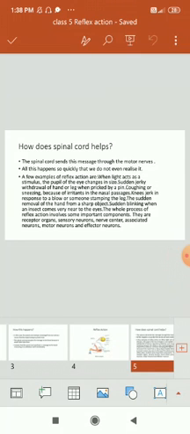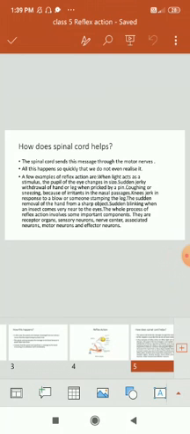A few examples of reflex action: when light acts as a stimulus, the pupil of the eye changes its size. Sudden jerk or withdrawal of the hand or a leg when pricked by a pin. Coughing or sneezing because of irritants in the nasal passages. Knee jerks in response to a blow or something stamping on the leg. The sudden removal of the hand from a sharp object. Sudden blinking when an insect comes very near to the eye.